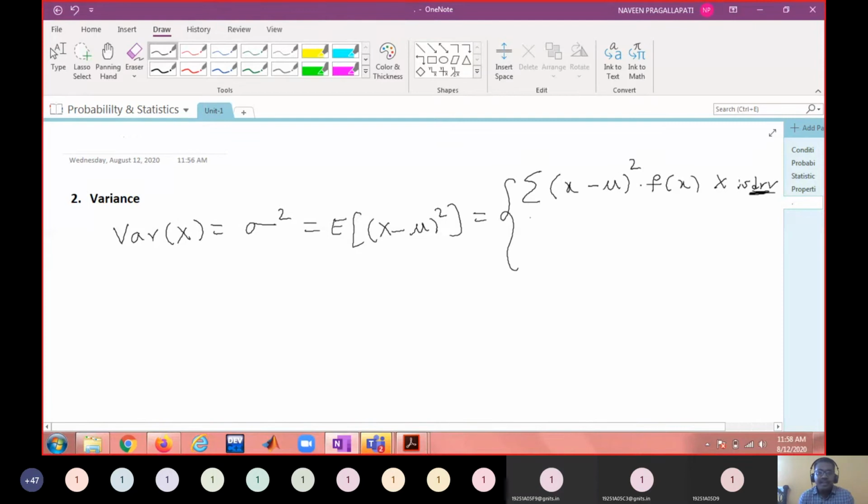In the case of a continuous random variable, we replace this sigma with the integral from minus infinity to infinity of x minus mu whole square into f of x dx, where x is a continuous random variable.